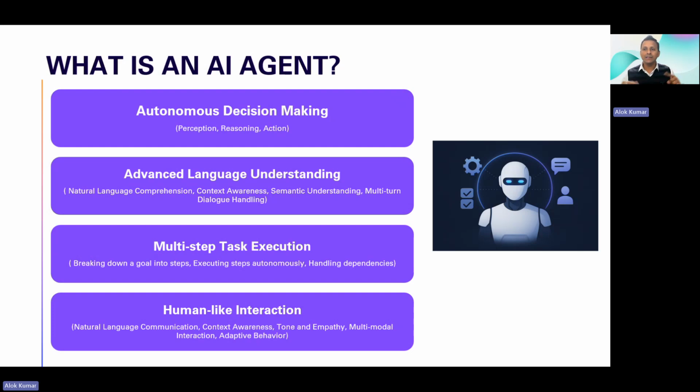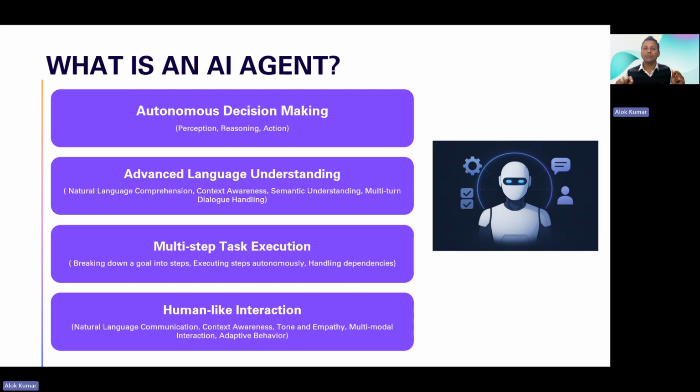So that entire thing has different components that together make an AI agent. That means an AI agent is capable of making decisions autonomously. It can understand advanced languages. It can break down the task into multiple steps, and without human interaction needed, it can complete the task.